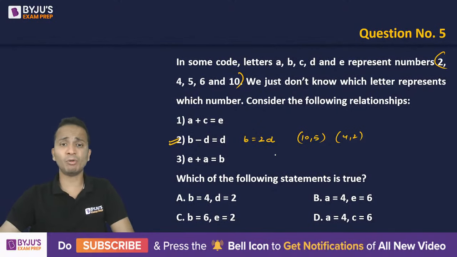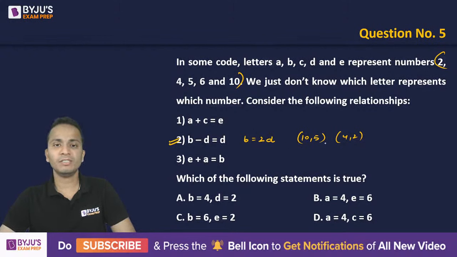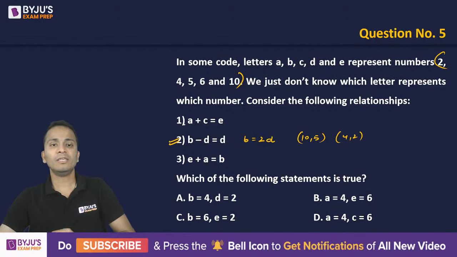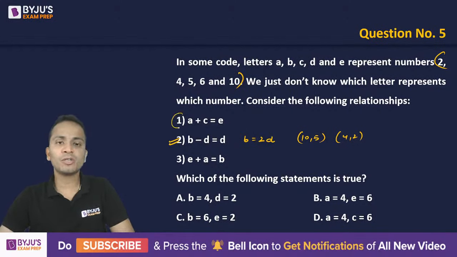Okay, so this can be the possibility, right? Now, if I say that B is 10 and D is 5, or the other one, and checking for statement 1, A plus C equal to E. So the sum of two numbers is equal to the third number. So this can be possible in many ways.